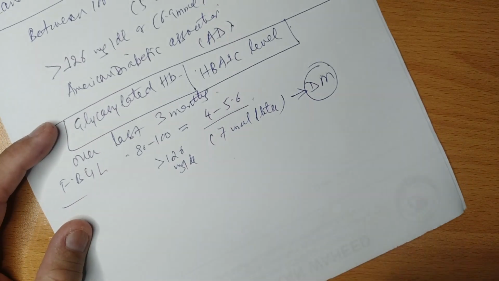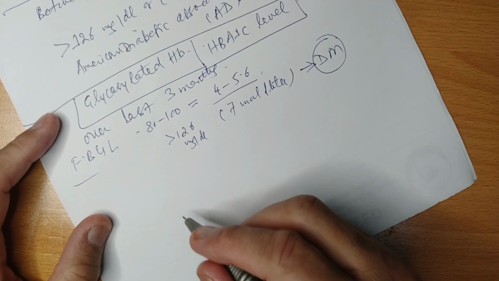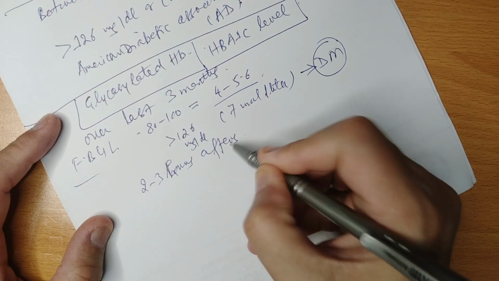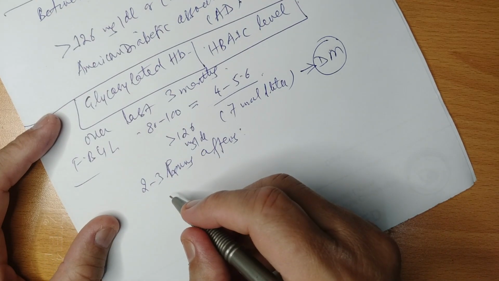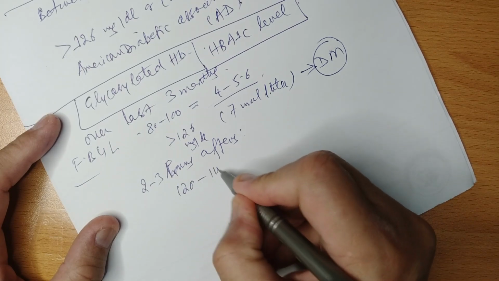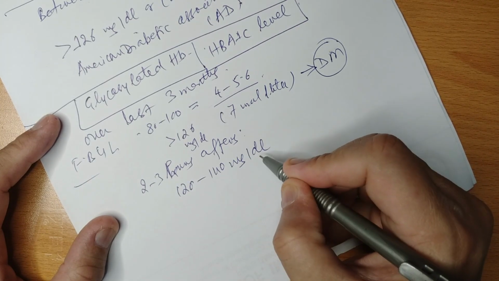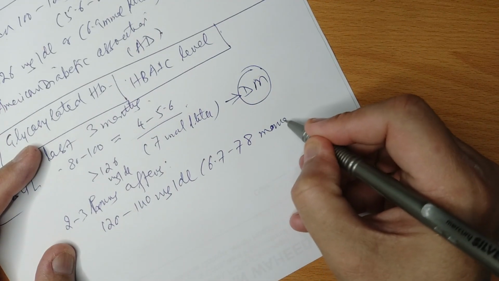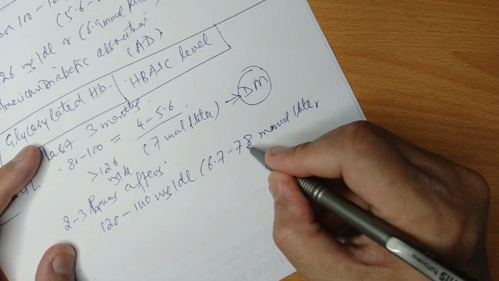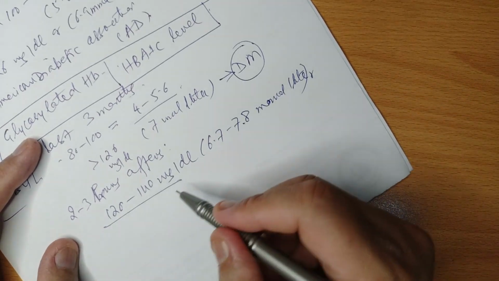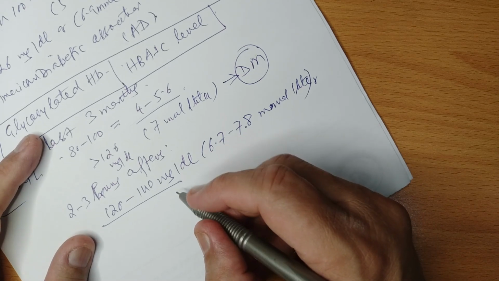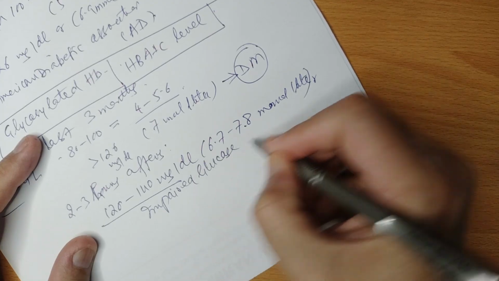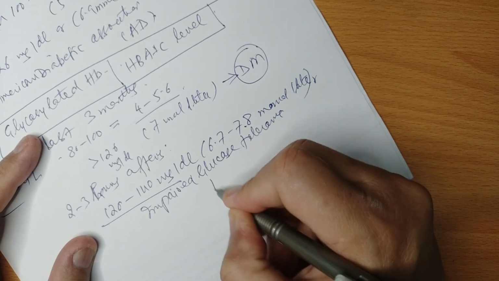After food, when the patient has taken the meals, 2 to 3 hours after meals, the blood sugar is 120 to 140 milligrams per deciliter or 6.7 to 7.8 millimoles per liter. These are the levels after 2 to 3 hours of the meal, and this range is known as pre-diabetic state or impaired glucose tolerance.